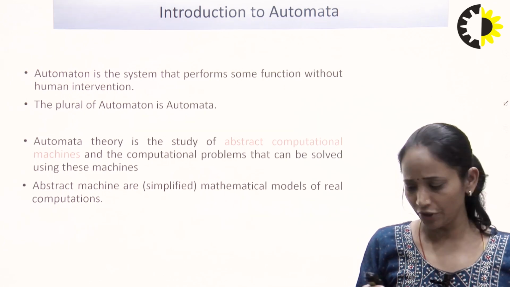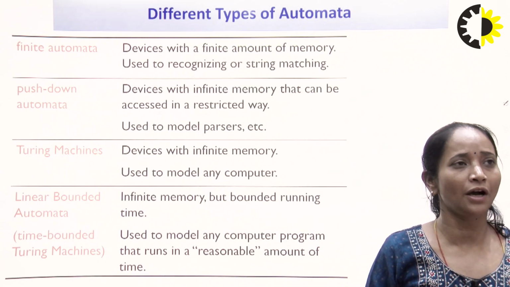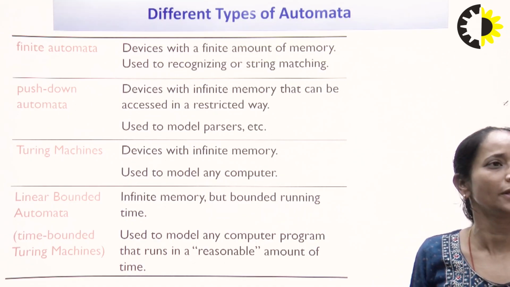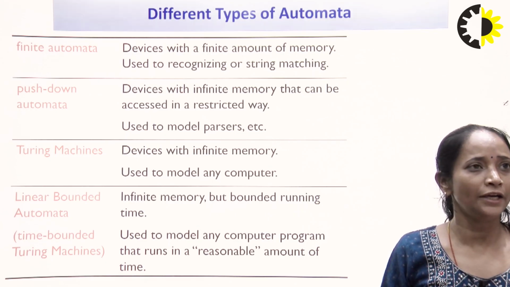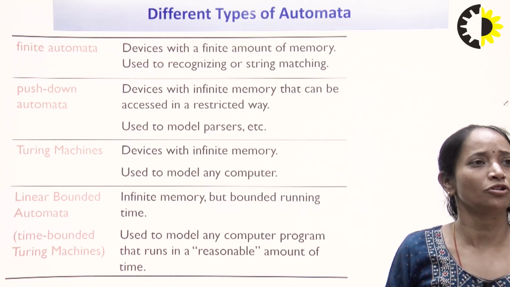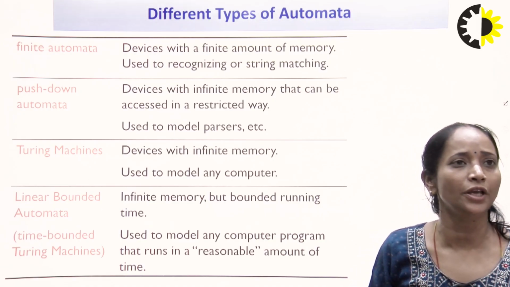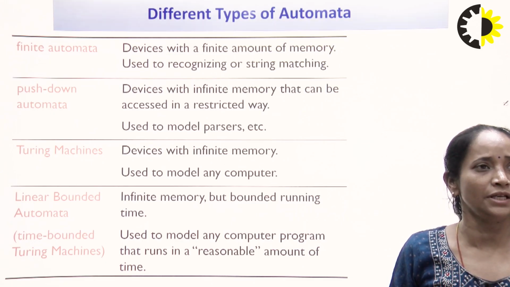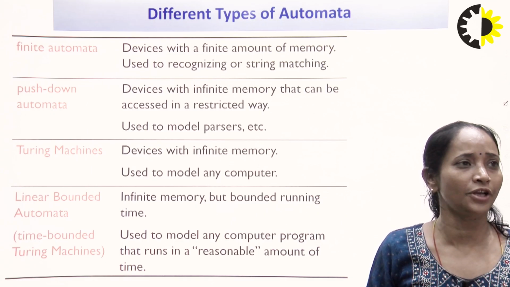of the real computation. So different types of automata are, first is finite automata. What is finite automata? The devices with a finite amount of memory, used to recognize or match strings. Next is pushdown automata. In the pushdown automata, the device has infinite memory that can be accessed in a restricted way, and it is used to model the parse tree, etc.